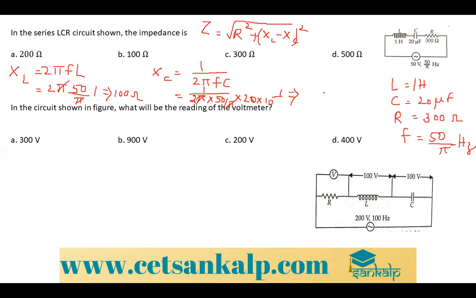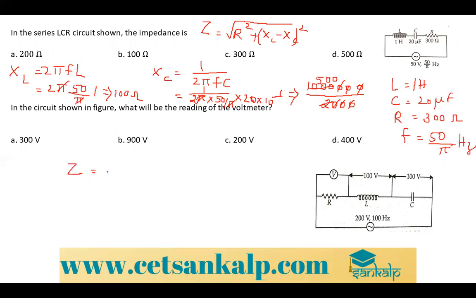So 6 zeros followed by 6 zeros whole divided by 2 twos are 4, 4 fives are 20, followed by 2 zeros. The ones get cancelled, so it is 500. So your XC is 500. I'll write it here, later I'll erase that.